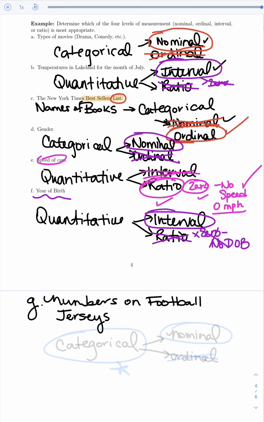They are technically numbers, but what are they? They're more ways of identifying a player. For example, 4 on the Green Bay Packers was always Brett Favre. So even though it was a number, it was more of an identifying attribute. So it wasn't actually used as a number that you could do math with, which means it's not quantitative. That 4 is actually more of a name. So the numbers on football jerseys would be considered categorical.